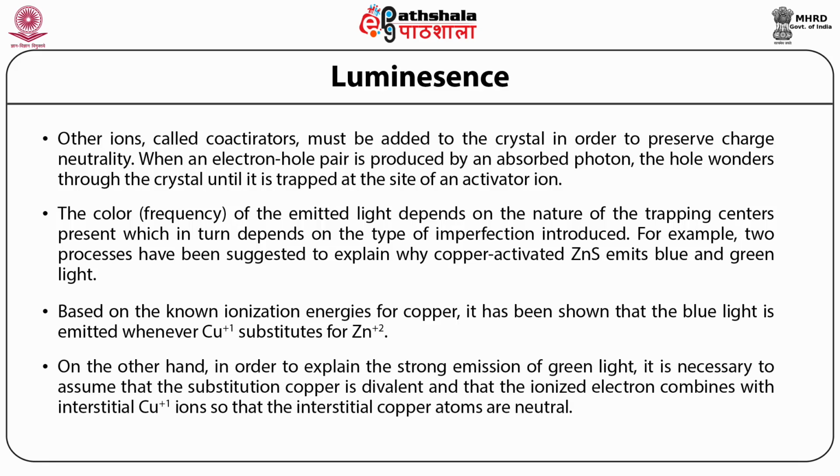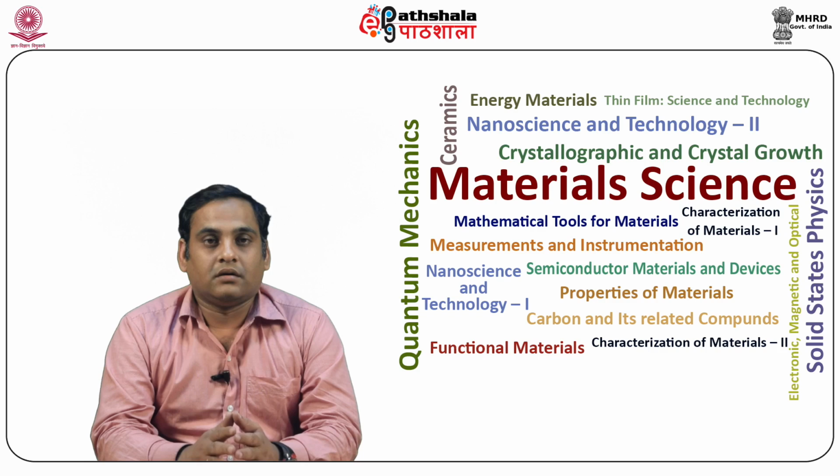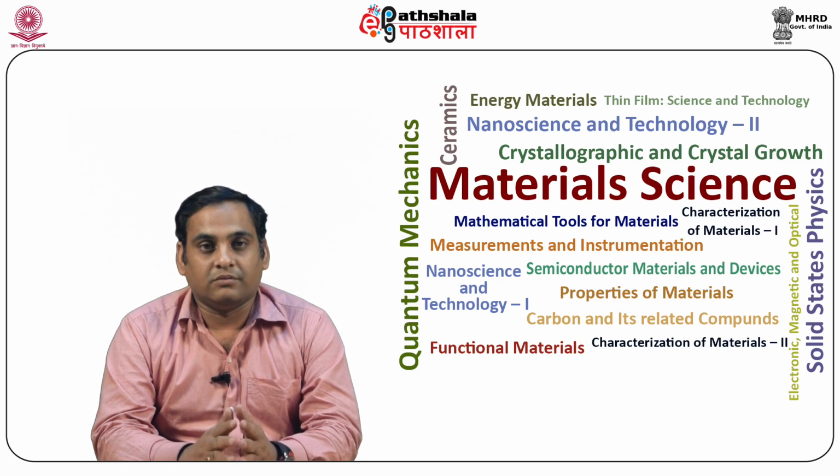On the other hand, in order to explain the strong emission of green light, it is necessary to assume that the substitution copper is divalent and that the ionized electron combines with interstitial copper plus 1 ion so that the interstitial copper atoms are neutral. The above example has been cited merely to illustrate the involved nature of the luminescence process. Without going into further detail, some other ways to produce luminescence in crystals are listed below.